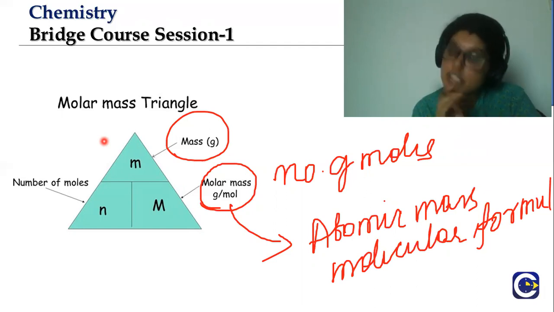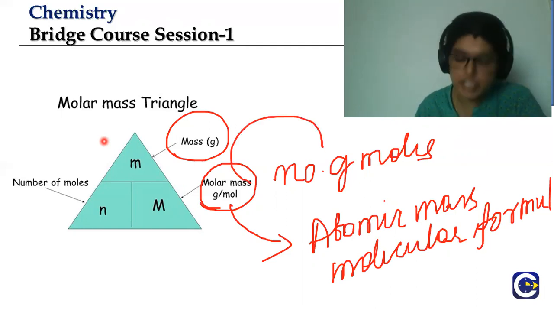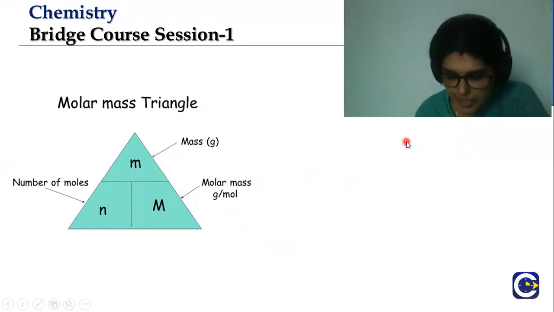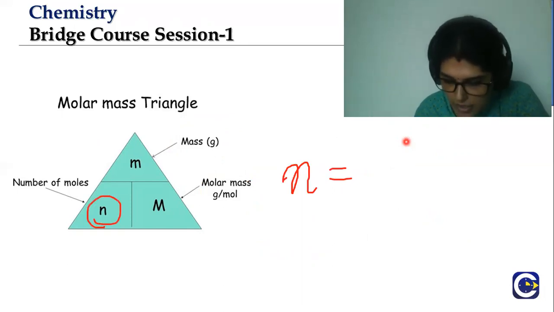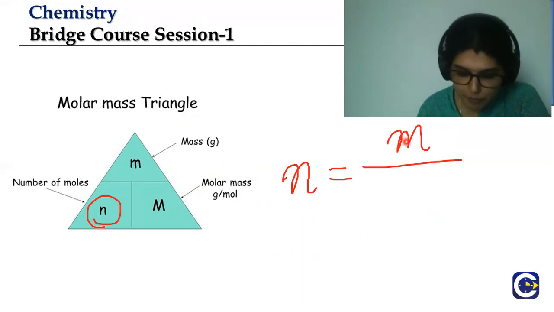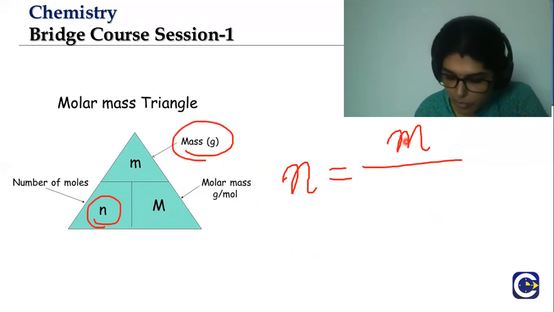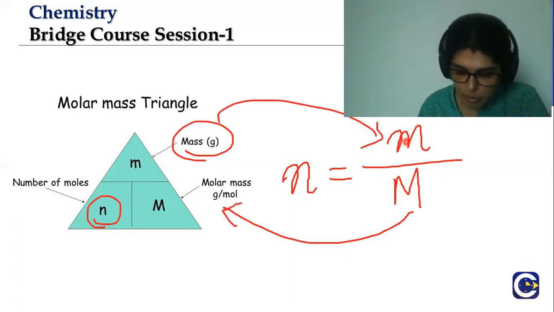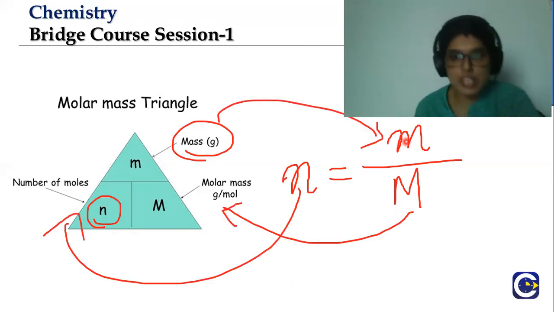This molar mass in turn is useful in determining the number of moles. What is the relation? The number of moles, which is represented as n, would be equal to mass with the small m divided by capital M, which is the molar mass. So the number of moles equals mass over molar mass.